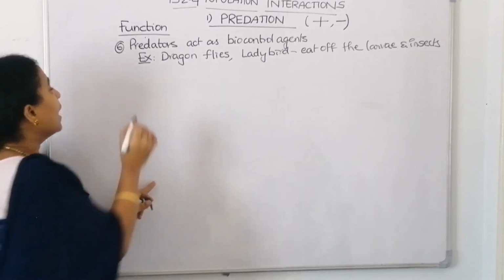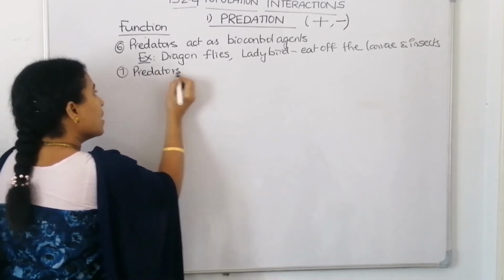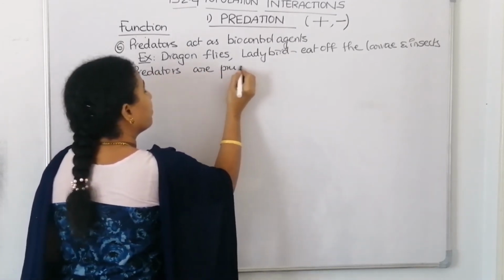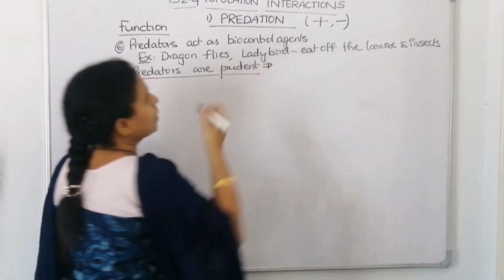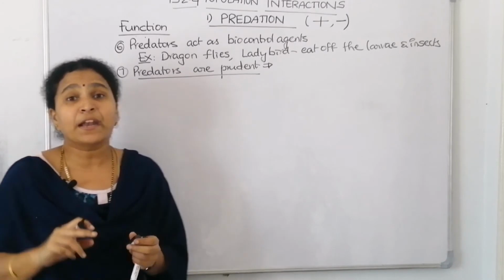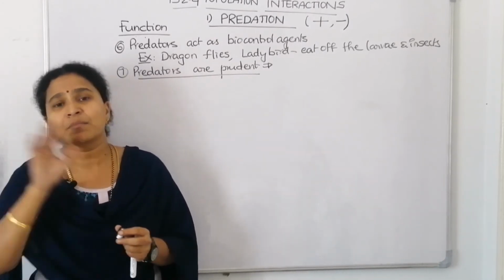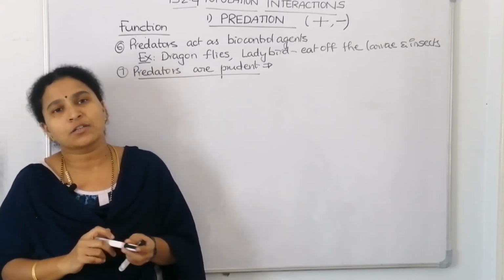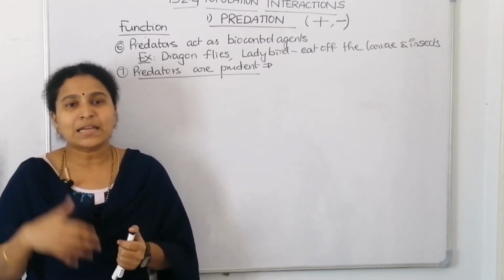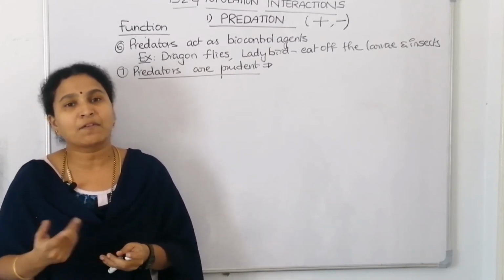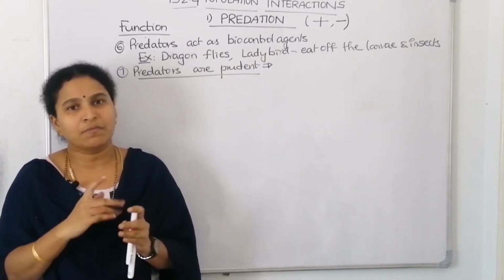This is one. And the other one, we can tell that predators are prudent. What do you mean by predators are prudent? If the predators are too efficient, if they keep on eating all the animals, say there's a forest with so many rabbits and one lion, and the lion eats one rabbit each day, at one point of time the rabbit population will come to zero.